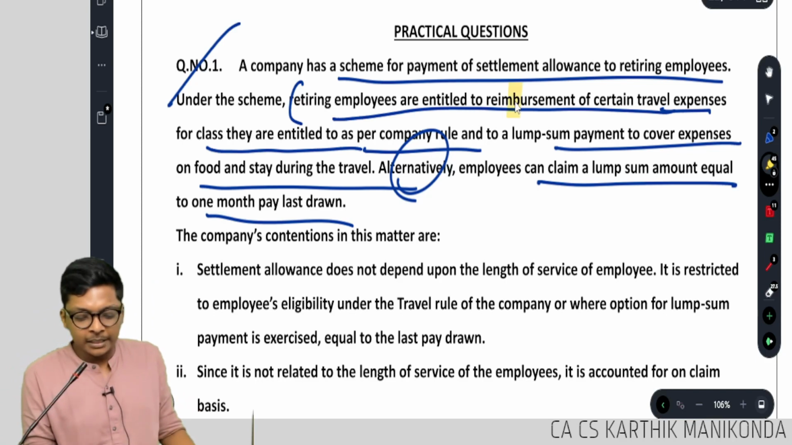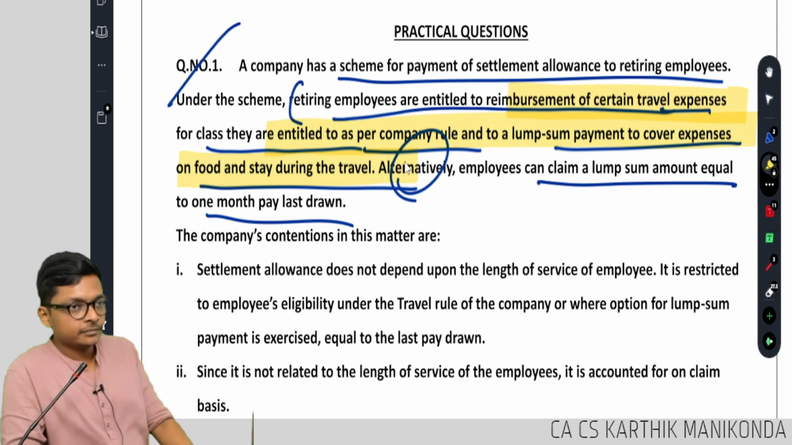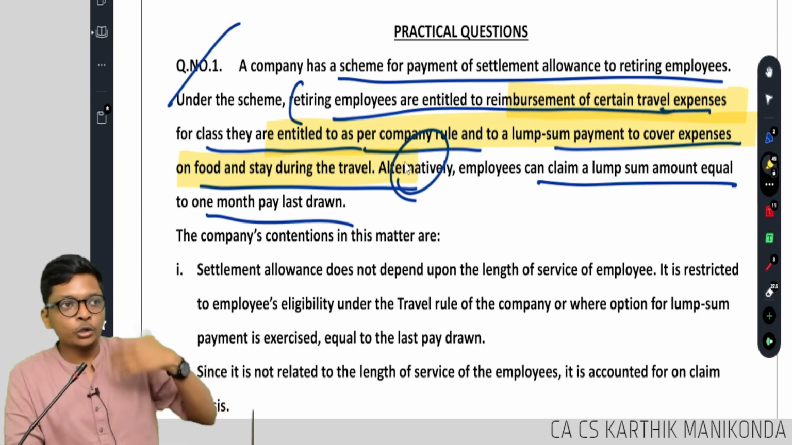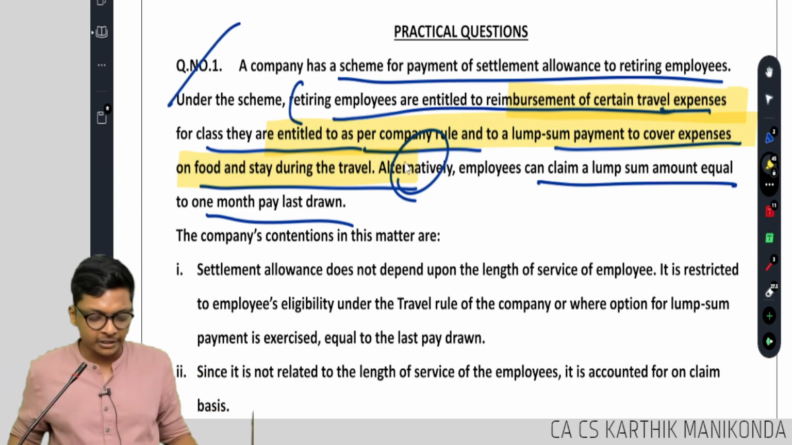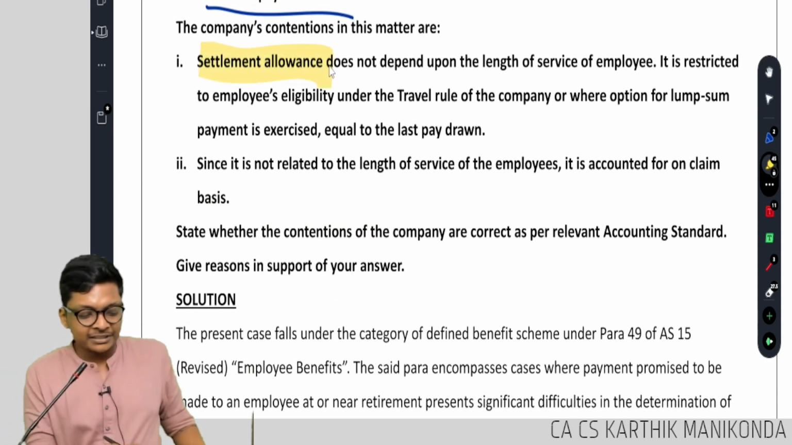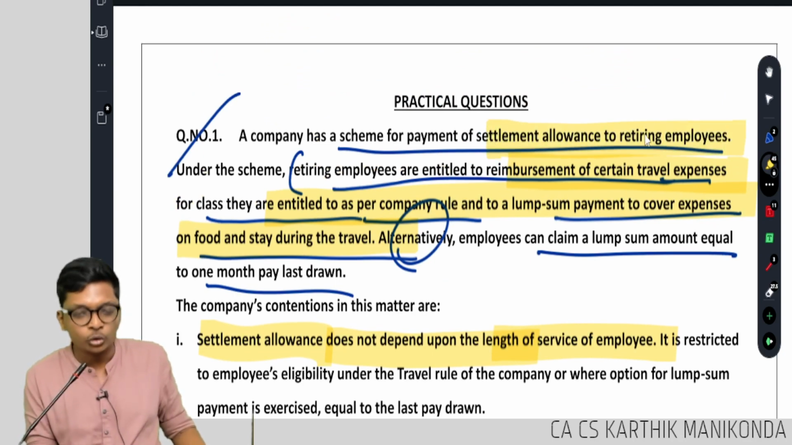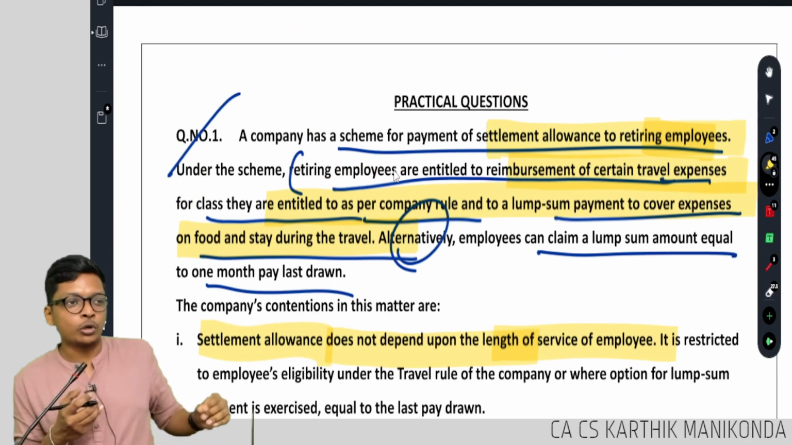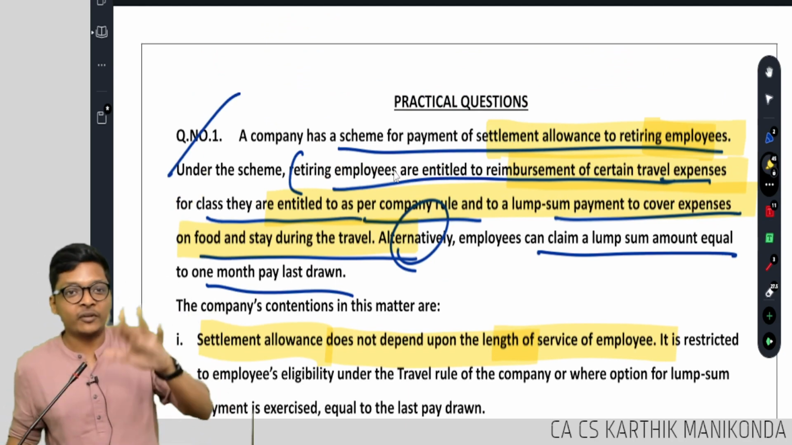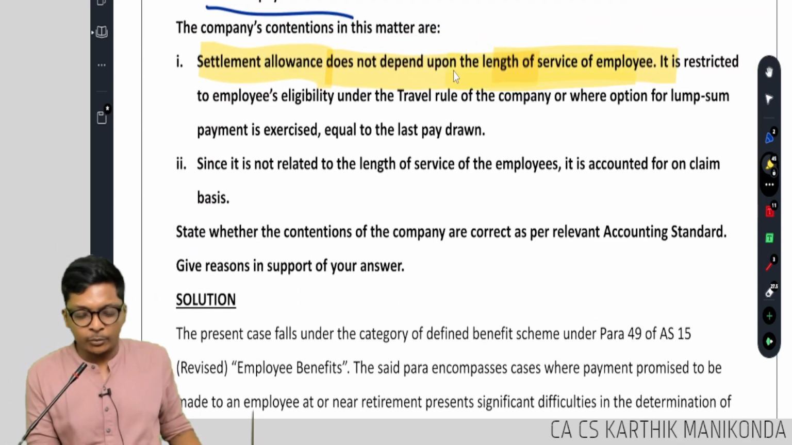Look at this, reimbursement of certain travel for certain class, food and stay. So either you take 10,000, or you incur expense, give me bill, I will reimburse. The company's contentions in this matter are settlement allowance does not depend upon the length of service of employee. What is settlement allowance here? They explain what is settlement allowance to retiring employees for travel. Once you retire, you have to go back to your hometown. Maybe it's for that kind of travel, for you to shift from the company and go back to your house, all of that. Settlement allowance does not depend upon length of service.